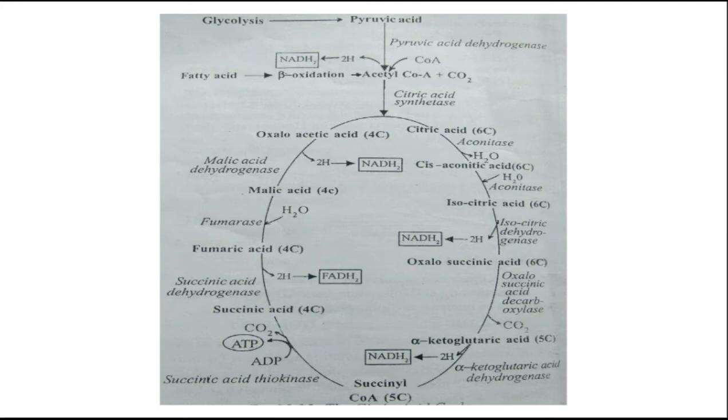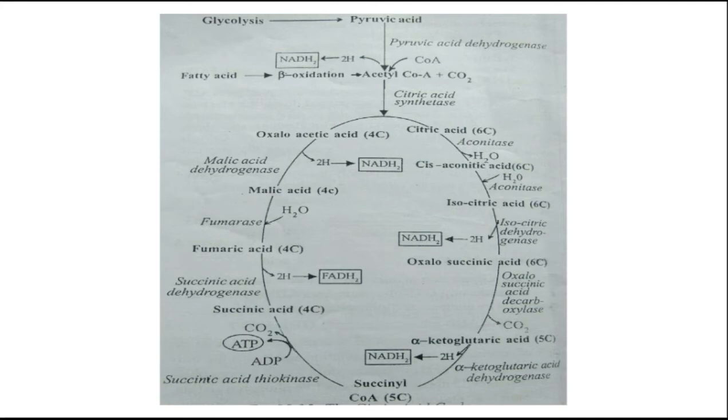After that the citric acid cycle starts. The first step of this cycle is the aldol condensation and hydrolysis.